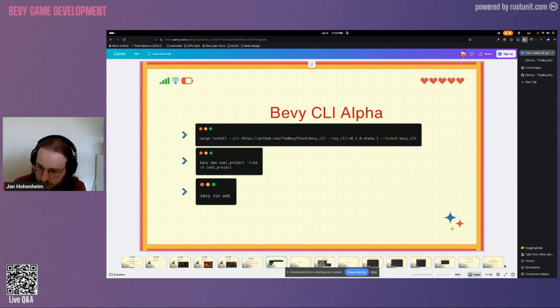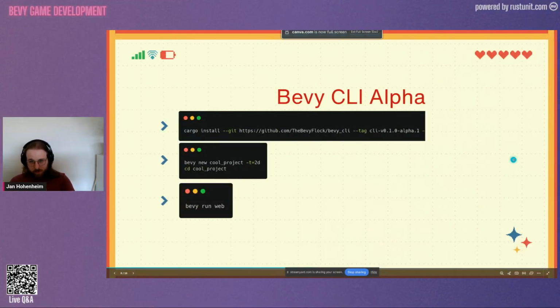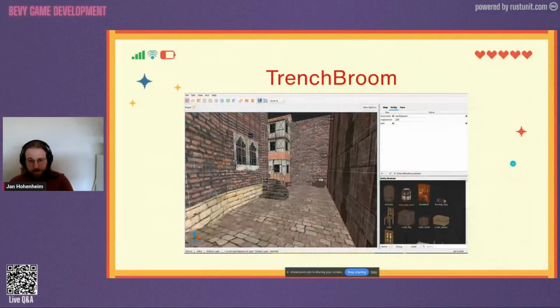Let me just quickly move something away from my screen. There we go. That's for the CLI. But now let's get into the 3D part.